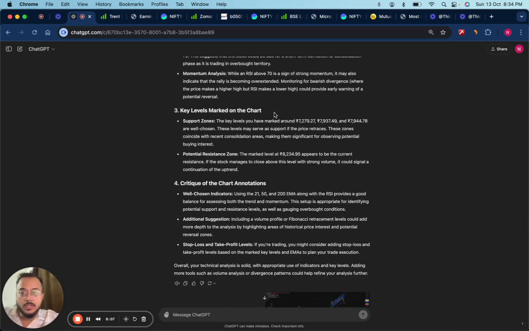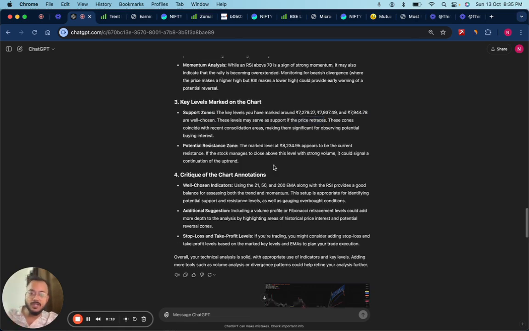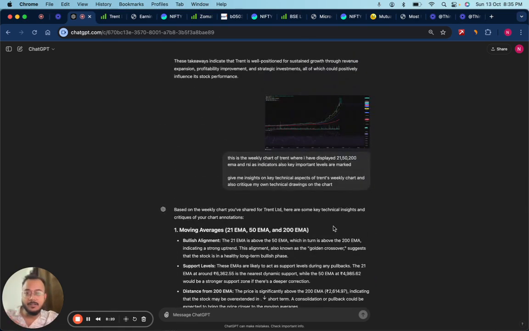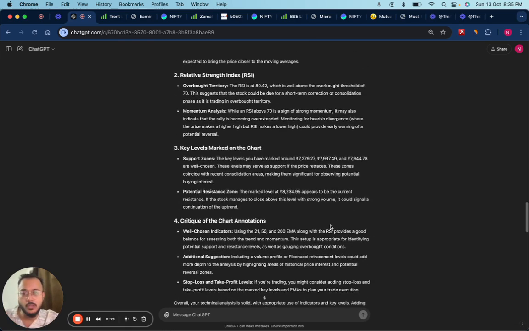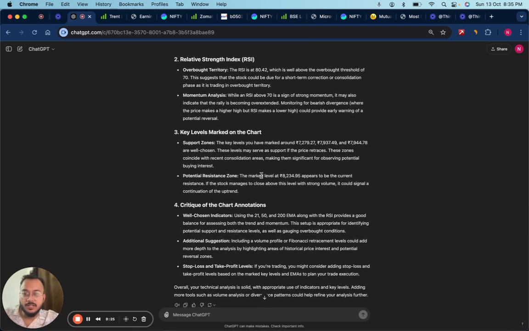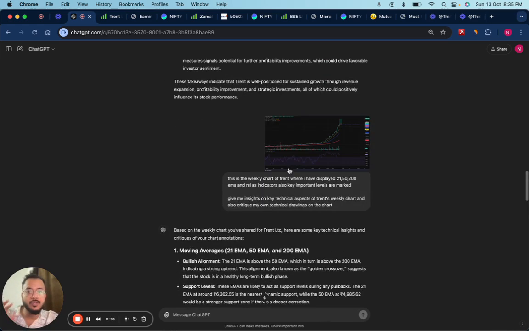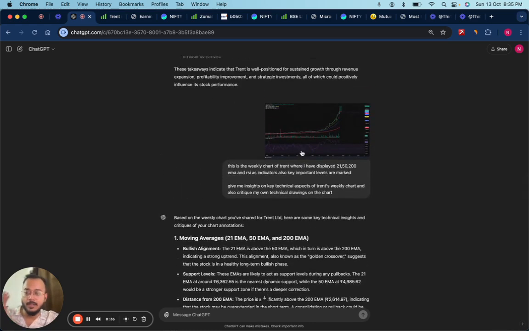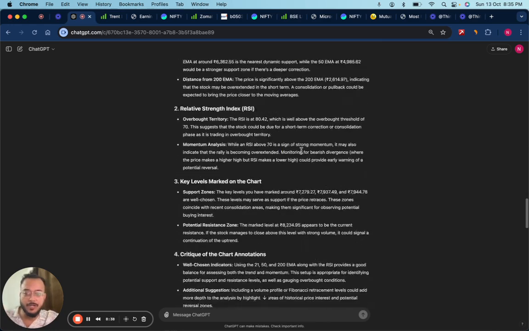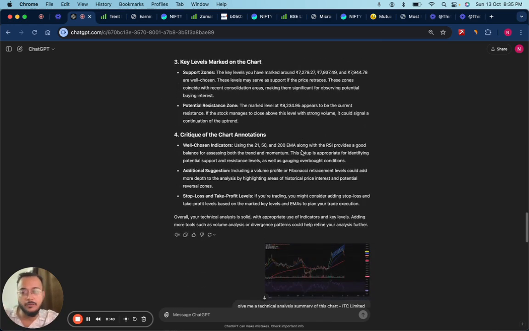Ultimately, it is also giving me certain key levels marked on the chart. It is telling me that I have marked these three levels, and these are well chosen. These levels may serve as support if the price retraces, which means that the levels I have marked may serve as good stop losses for me if I'm betting on this stock. Potential resistance: the marked level of 8235 also becomes a resistance. Again, very, very thorough analysis based on just a plain simple screenshot. So you can actually do technical analysis, come back to ChatGPT and verify your technical analysis, and get a deeper understanding of whether you're doing the right analysis or not.